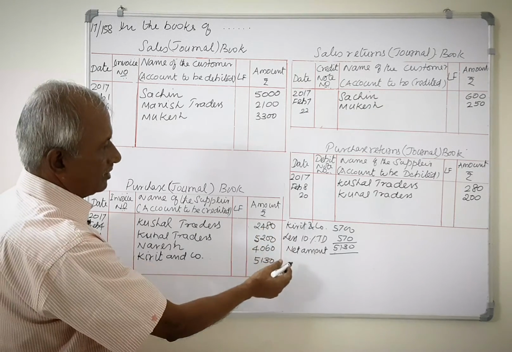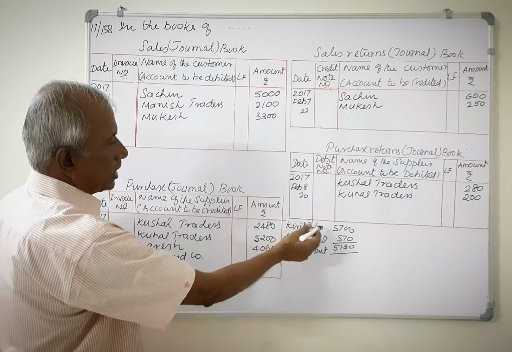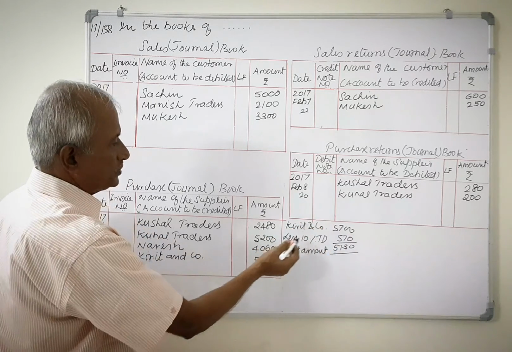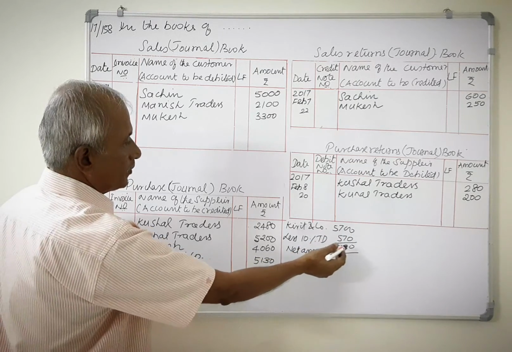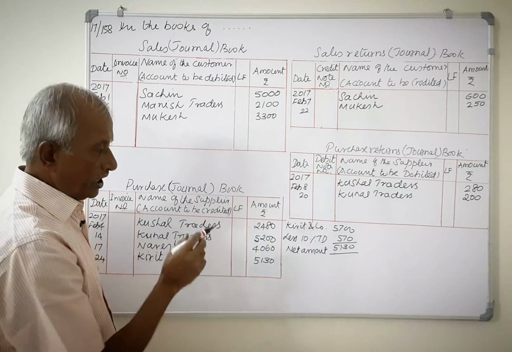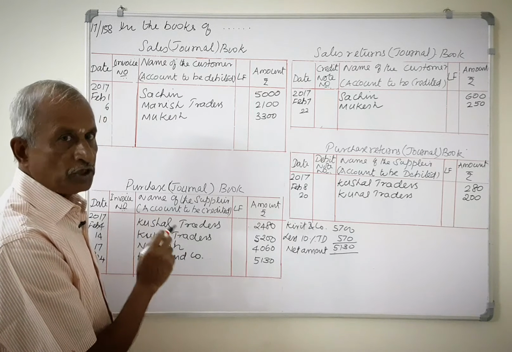I have given you the calculation. The invoice amount is 5,700 less 10% trade discount 570. So the net amount is 5,130. You know that only net amount should be recorded in the special journals.